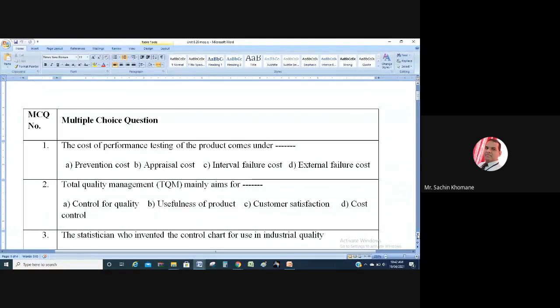Now the second question you can easily understand. Total quality management mainly aims for control of quality, usefulness of the product, customer satisfaction, or cost control. Now you should answer this question in the chat box. What is the main aim of total quality management? Very logical, right? Control of quality. The main purpose of total quality management is to control the quality, nothing else, right?